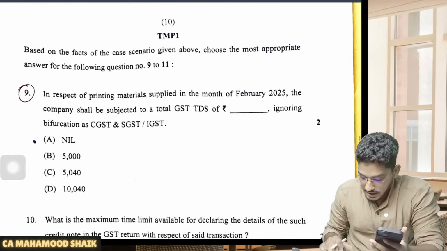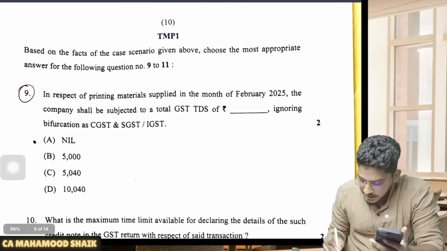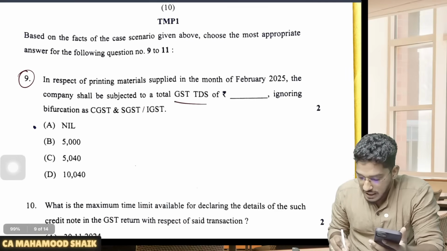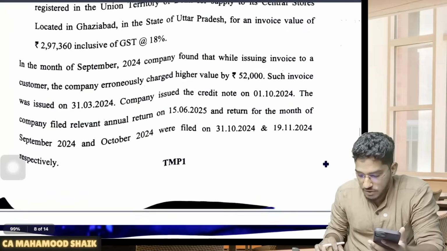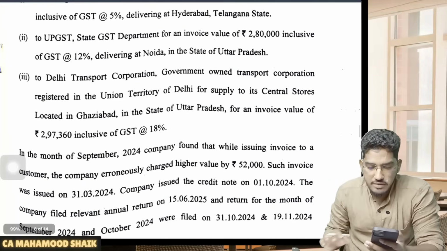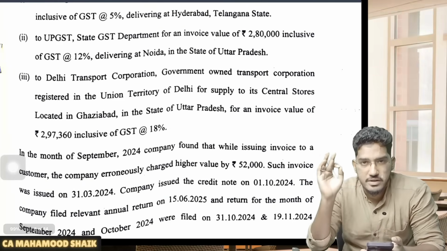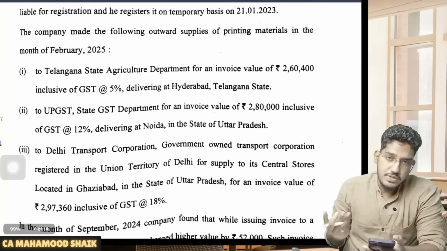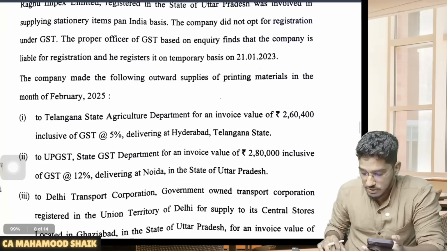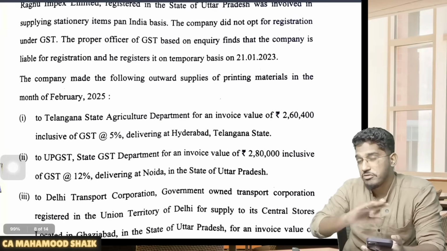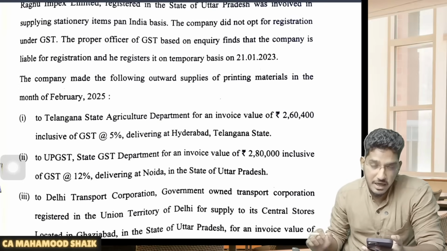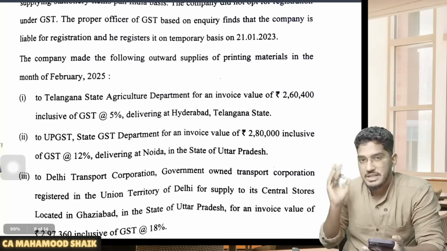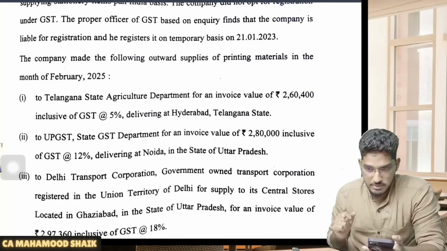Here they have supplied some printing materials to government departments or authorities, and in that case, what will be the amount of TDS? They are asking you the amount of TDS. So guys, as we all are aware, if you make supplies to specified recipients where the value of supply under a contract exceeds 2,50,000 rupees, and while calculating that value, you have to exclude the GST part, then TDS will become applicable, right?